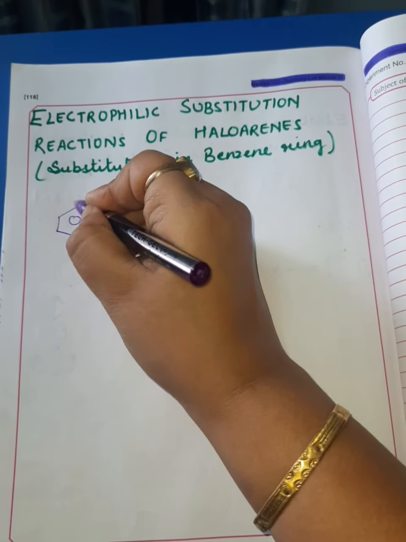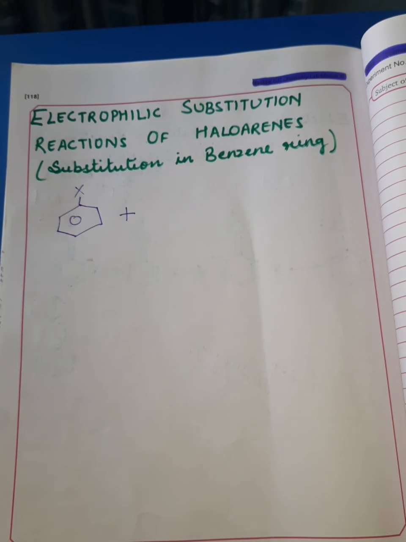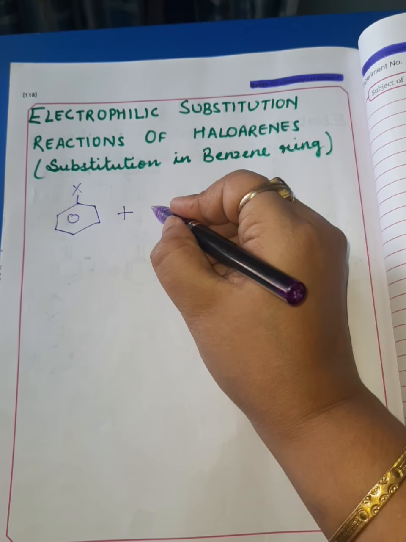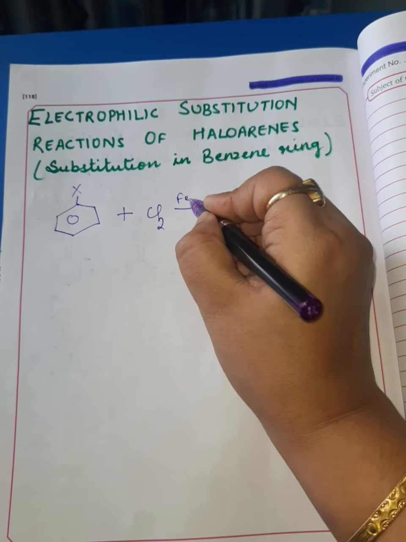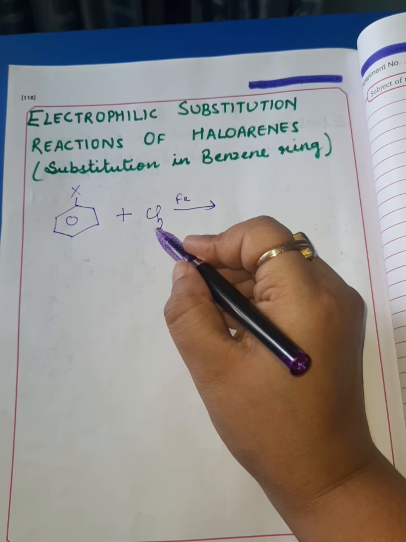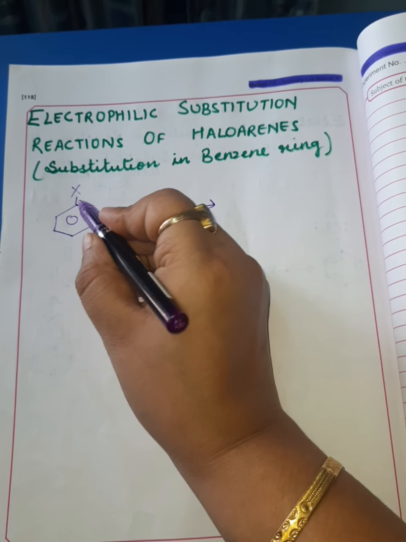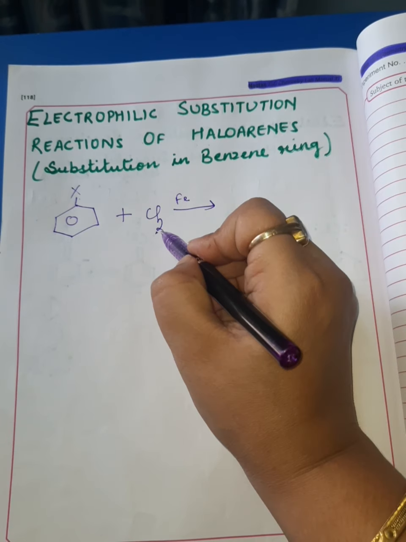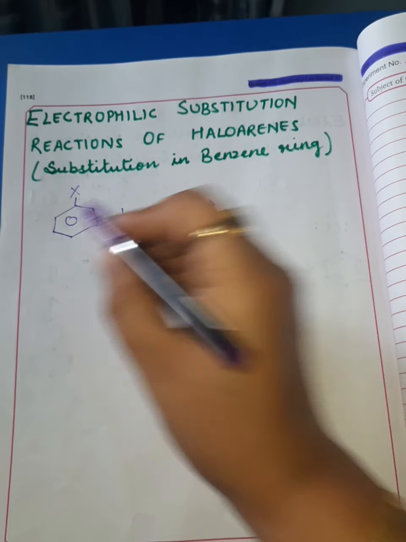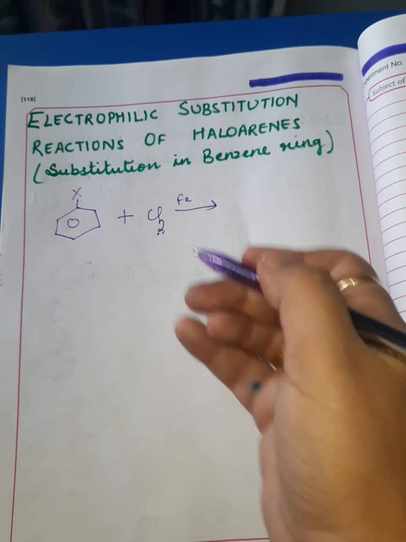Suppose this is a haloarene and it is subjected to an electrophilic substitution reaction. Let's say a halogen like chlorine is there in the presence of a halogen carrier like Fe. Then this substitution will not take place. This will not be a nucleophilic substitution, meaning X will not be replaced. Rather, this is the substitution on the benzene ring. Now, dear students, we know that substitution on the benzene ring can be of two types.